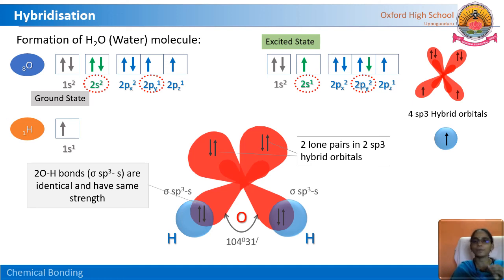You have to remember that first we discussed the valence electrons, like the Lewis dot structure. In the Lewis dot structure we mainly discussed the octet, how the atom attains the octet, which is stable. Later we came to know the shapes of the molecules.